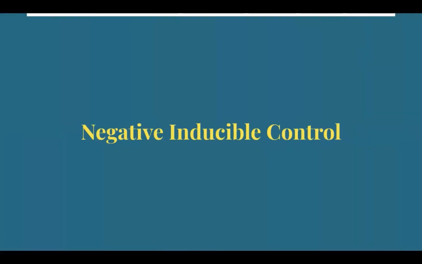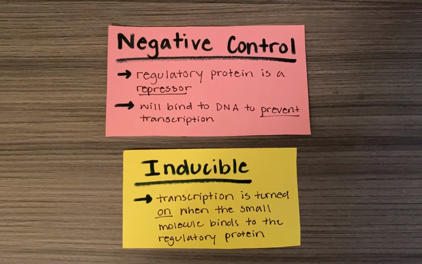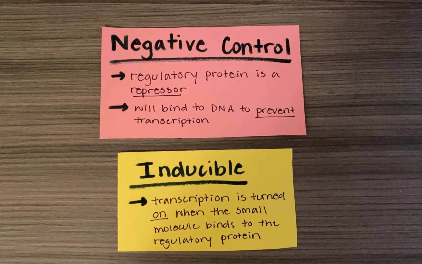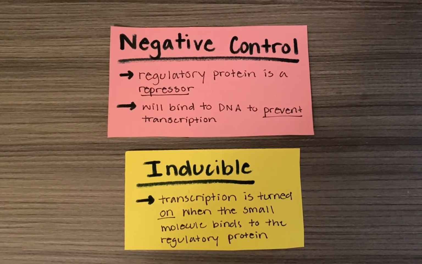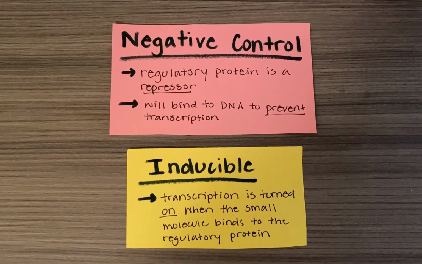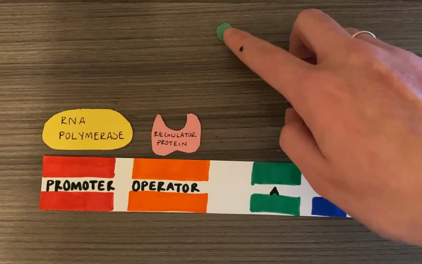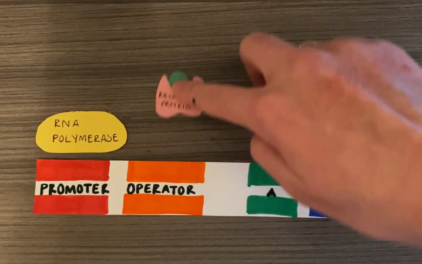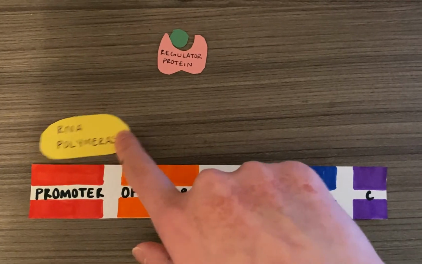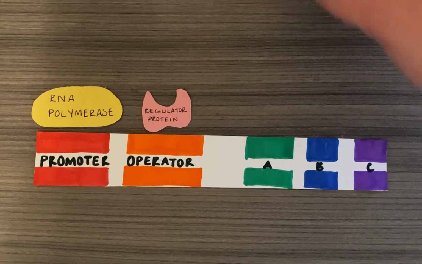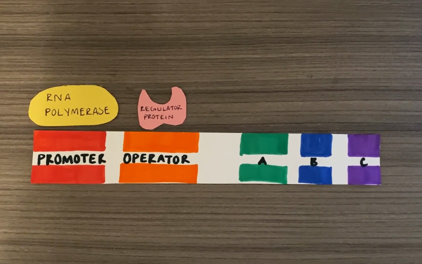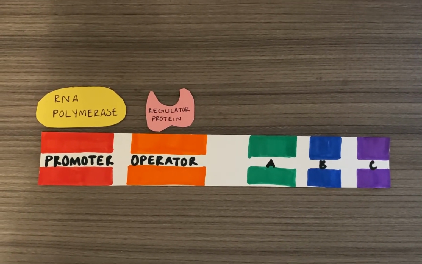To make this a little easier to understand, we'll look at one of the four modes of regulation, negative inducible control. Negative control means that the regulatory protein is a repressor and it will bind DNA to prevent transcription. Inducible control means that transcription will be turned on when the small molecule binds to the regulatory protein. So in the presence of the small effector molecule, the regulatory protein will not block RNA polymerase from transcribing DNA. In the absence of the small effector molecule, the repressor will bind to DNA and block transcription.